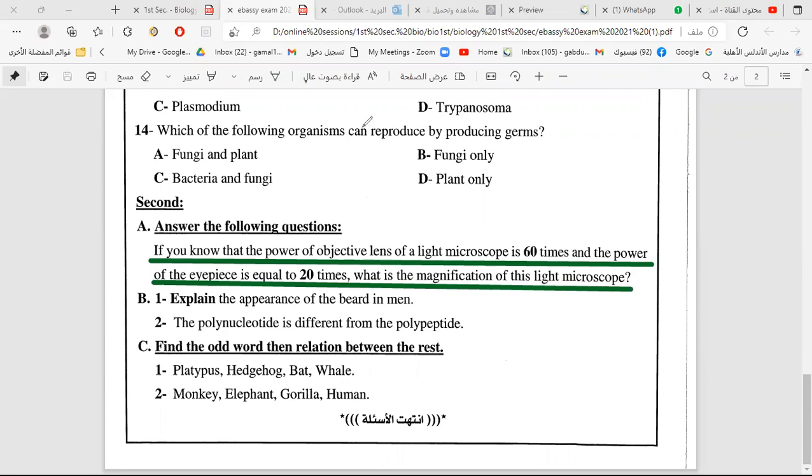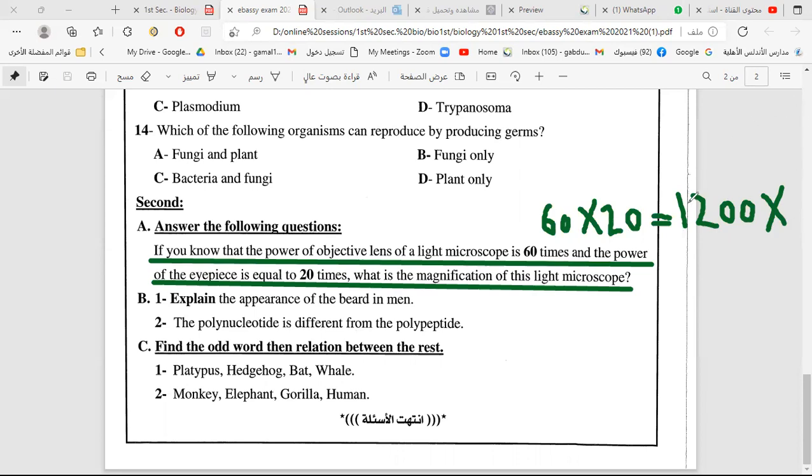What will we do, plus or multiply? Multiply: 60 multiply 20. It will be what? 1200. Is it correct? So the answer is easy.